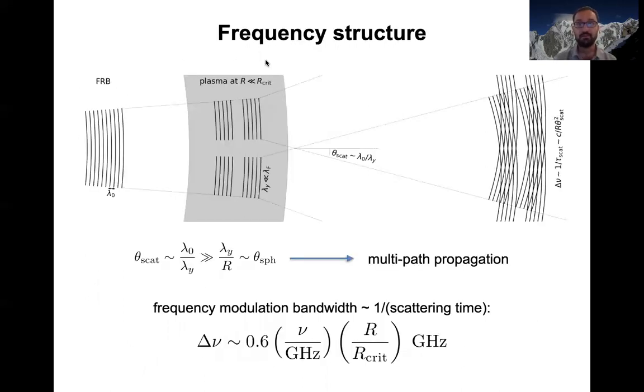If the burst interacts with the plasma slab closer than the critical radius of 0.1 parsec that I was showing before, what happens is that the transverse size of the pancakes is smaller than the Fresnel scale. So one observes the superposition, the interference pattern, of a large number of pancakes. And it turns out that the frequency modulation of bandwidth 1 over the scattering time is a fraction of a gigahertz.